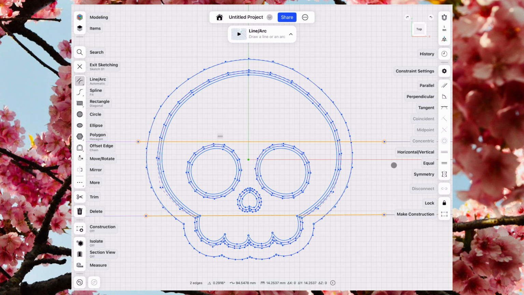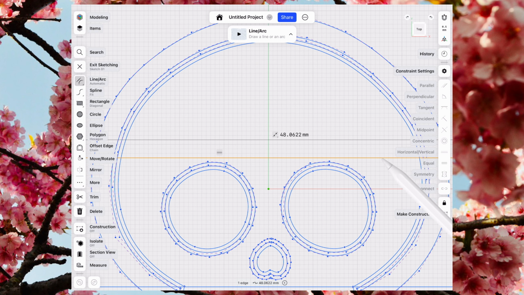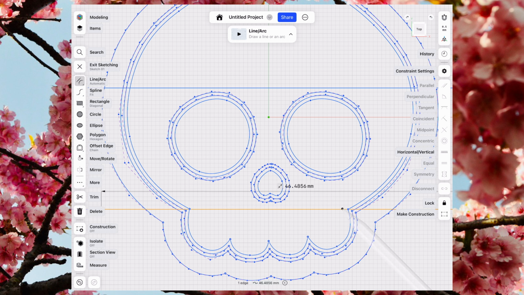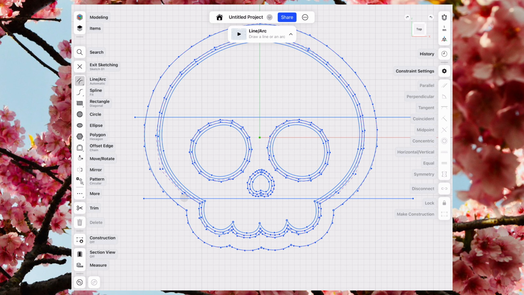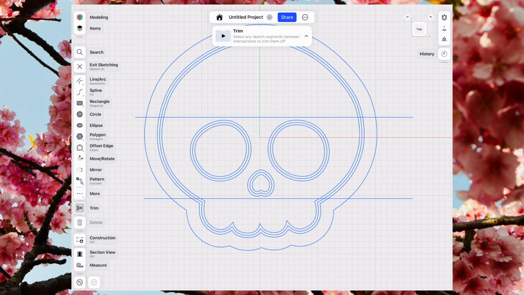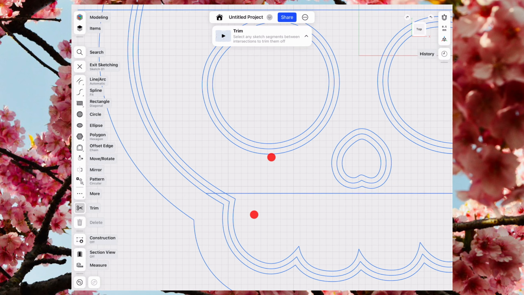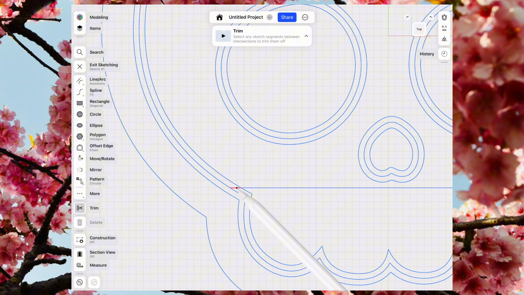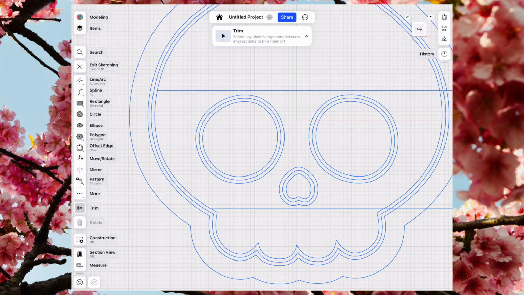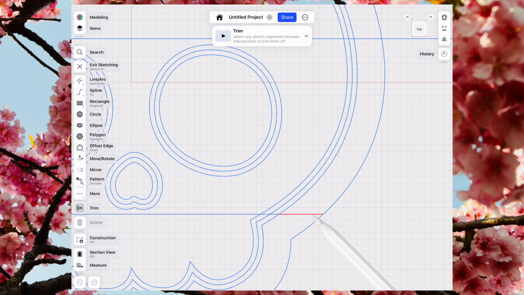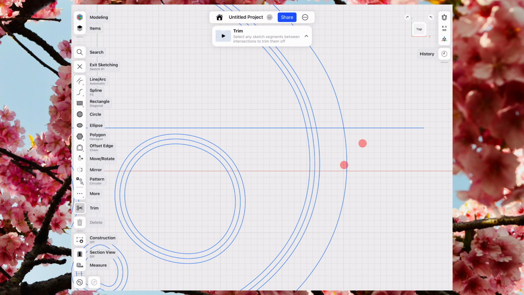Select both lines and set them to horizontal. Double-check that the lines sit slightly above the eyes and just below the nose. Next, trim away any unnecessary lines. To do this, use the Trim tool and click on the parts of the horizontal lines that extend outside the original outline. We only want to keep the portions of the lines inside the original outline. This is where the support for the nose and eyes will be added. I like to keep my sketches neat and tidy.